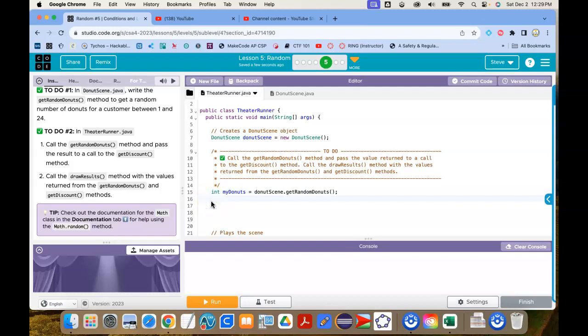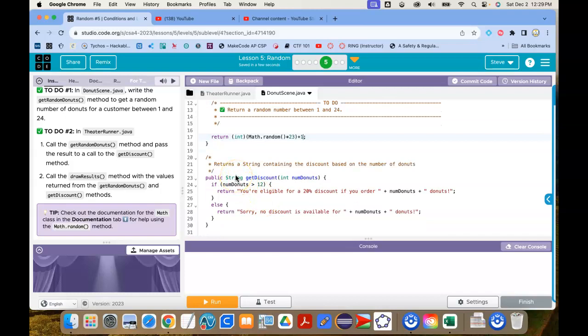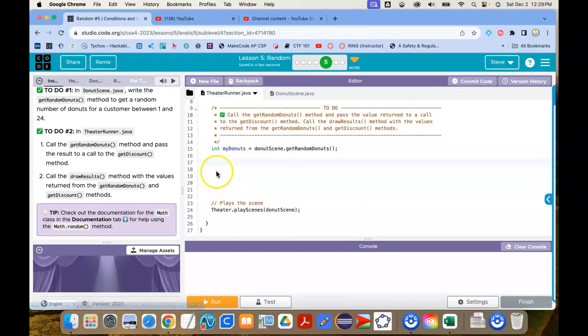And then I need to get the discount. I wonder if that's going to, is the discount a double? No, the discount is a string. So I will call this string my discount equals donut scene get discount, but I'll pass it my donuts.